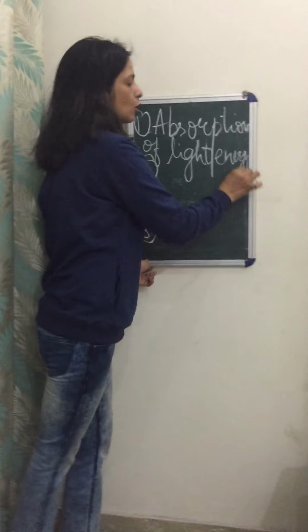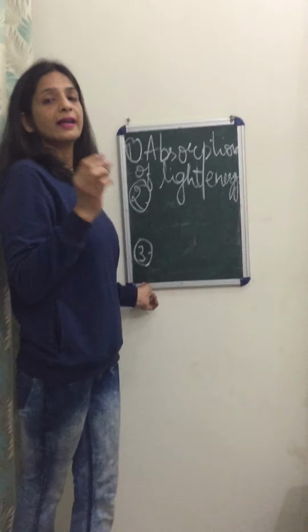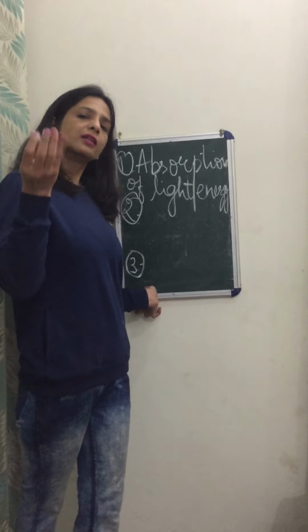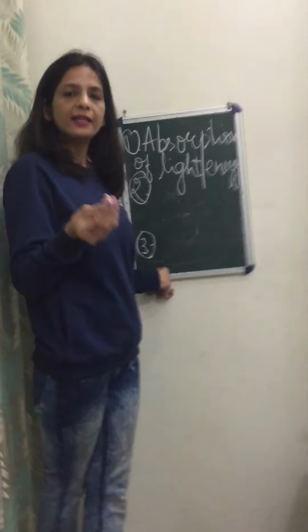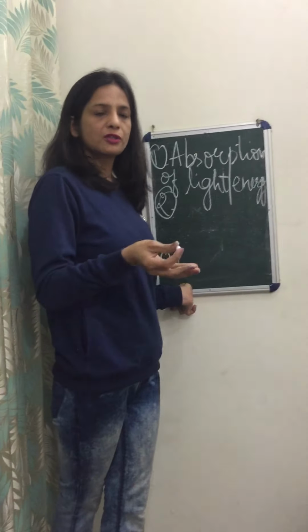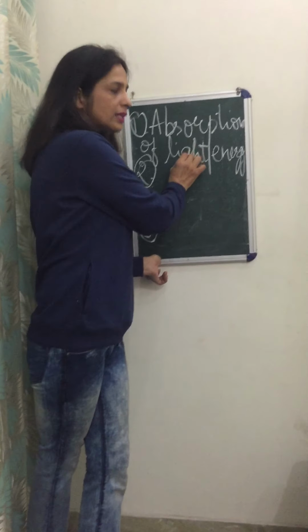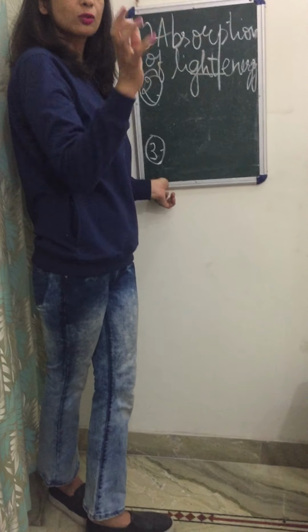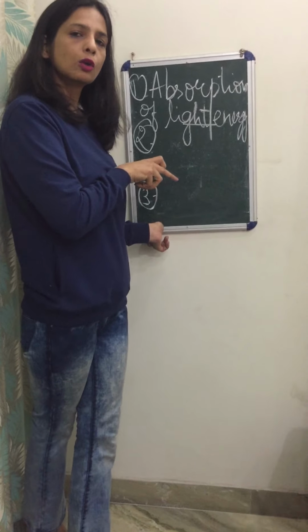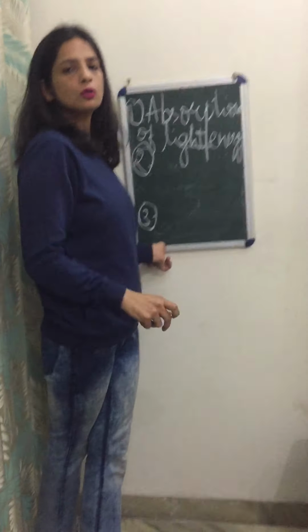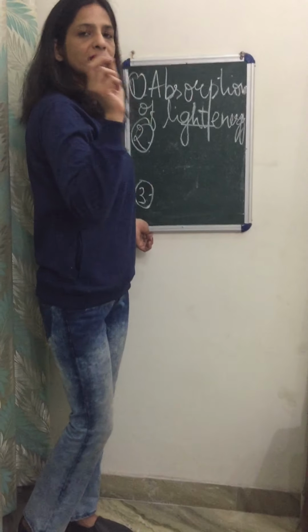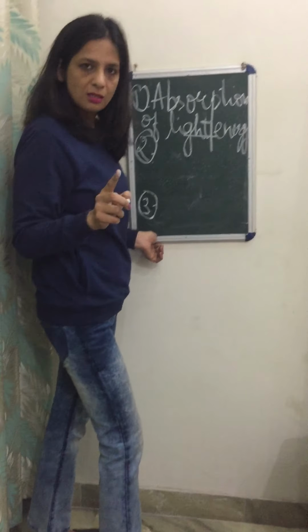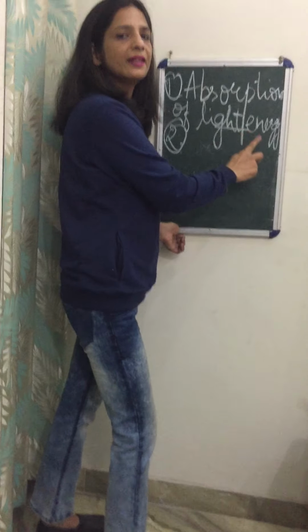So that's why you must all have heard in junior classes also that the sun is the ultimate source of energy. Because whether they are heterotrophs or autotrophs, finally the source of energy is coming from the sun. So light energy is absorbed by the chlorophyll pigment. That's why chlorophyll pigment, which is present in the chloroplast, helps in the process of photosynthesis. Again I am repeating this, the first step of photosynthesis is absorption of light energy.